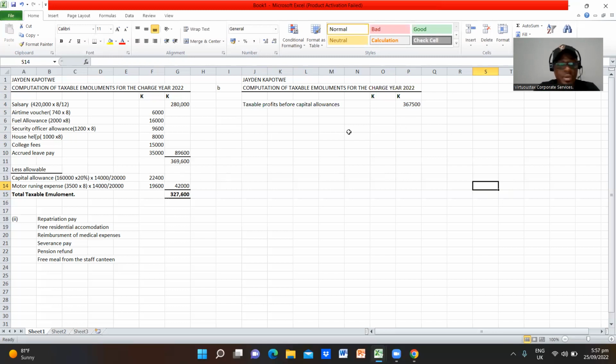Great stuff. Okay, so now, we're told this is before capital allowances, so we are going to remove capital allowances. I explained what capital allowances are when we were dealing with Jaden's taxable emoluments. Capital allowances are basically, if you have done financial accounting, you must be privy to the term depreciation.